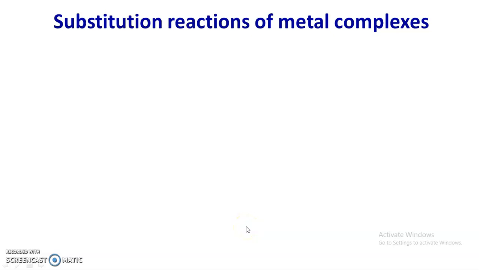Welcome to the online lecture series in organic chemistry, and we are discussing the types of reactions in metal complexes. In an earlier video we have seen that in metal complexes three types of reactions are there: substitution reactions, redox reactions, and isomerization and racemization reactions. But in this chapter we are going to discuss substitution reactions of octahedral complexes in detail. So in this video I am going to start the substitution reactions of metal complexes.